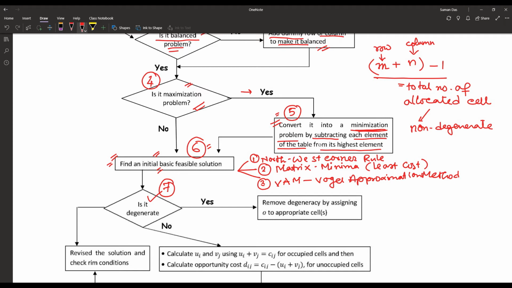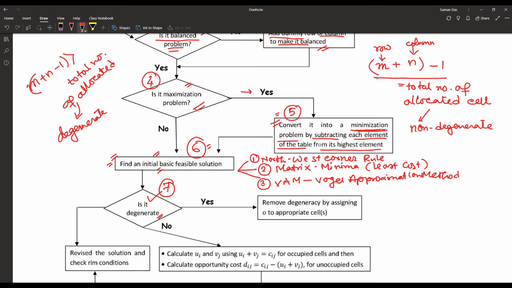Otherwise, if m plus n minus 1 is greater than the total number of allocated cells, then we say it is a degenerate solution or degenerate problem. So is it degenerate?